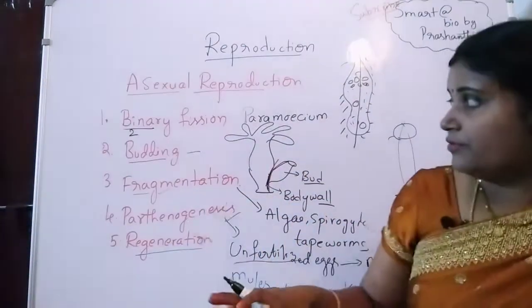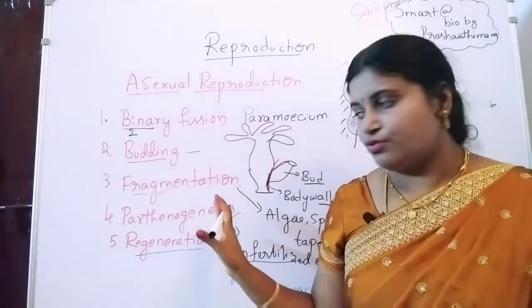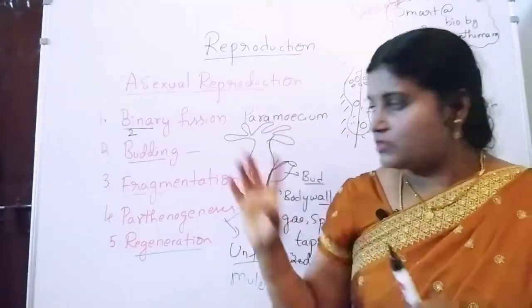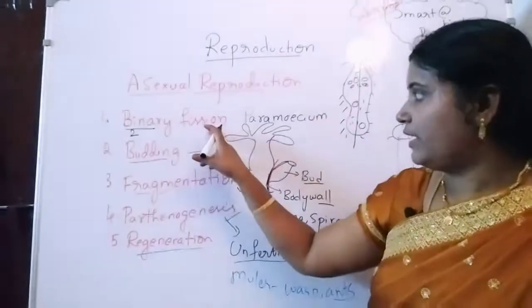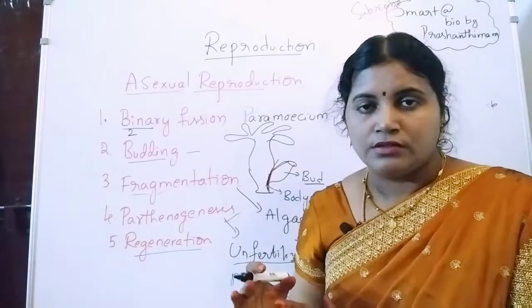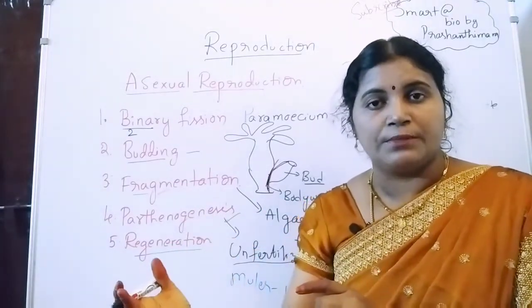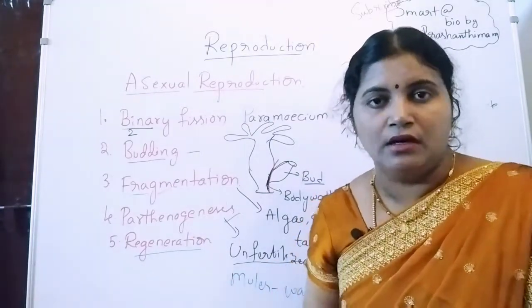In the asexual mode of reproduction, we have seen binary fission, budding, fragmentation, parthenogenesis and regeneration. Now I am going to briefly say the entire topic in a simple way. Listen carefully. In binary fission, the body is going to split into two equal halves. We can see this mode of asexual reproduction in unicellular organisms like amoeba, paramecium, euglena and vorticella.